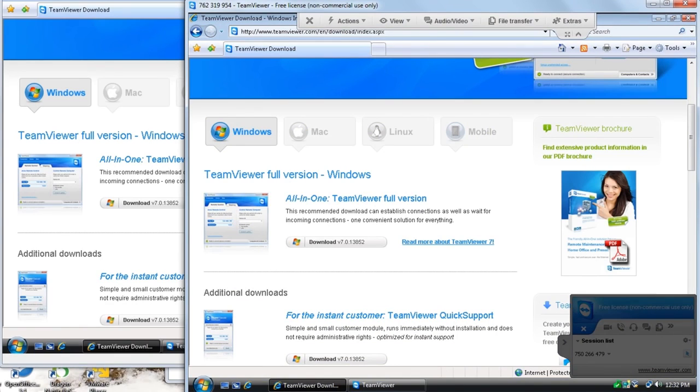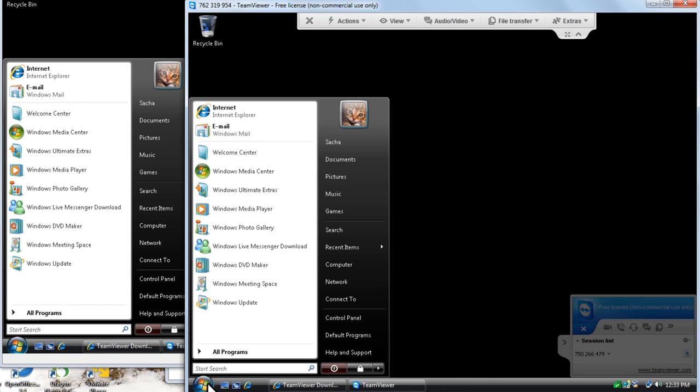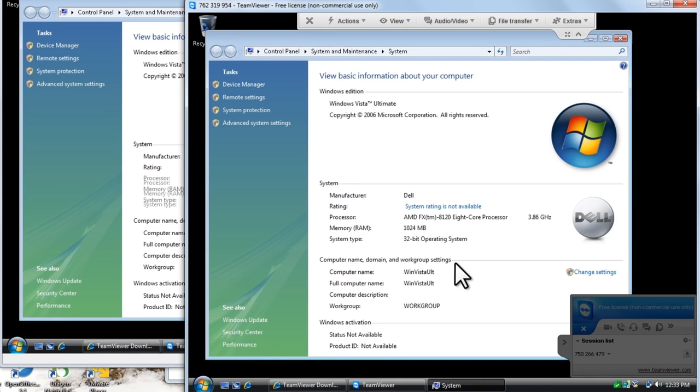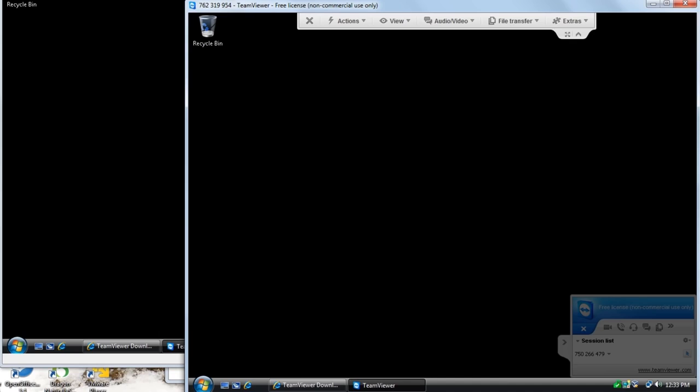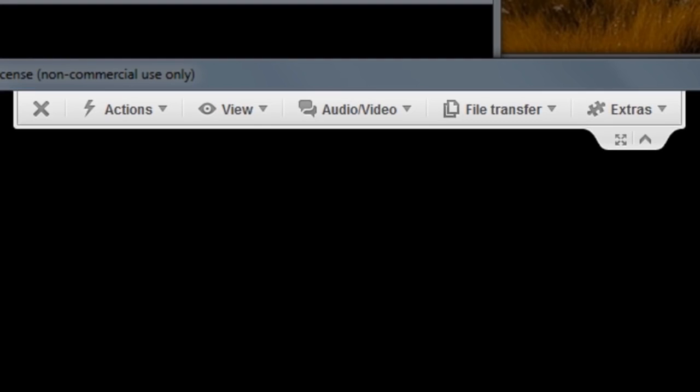A new TeamViewer window will open, showing the remote desktop of the remote user's computer. We'll see that in this new window, anything that I do will also happen on our main system. In addition to moving around the computer, we need to go over some of the basic actions and functions that we'll regularly use with TeamViewer. If we look at the very top of the TeamViewer window, we'll see the TeamViewer toolbar. On the TeamViewer toolbar, we have the options needed to control our TeamViewer session. We're just going to go over the most common options here.